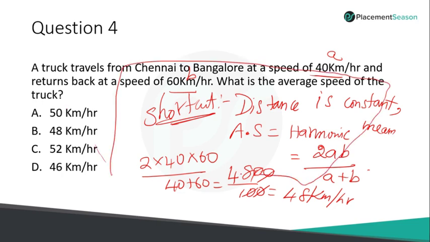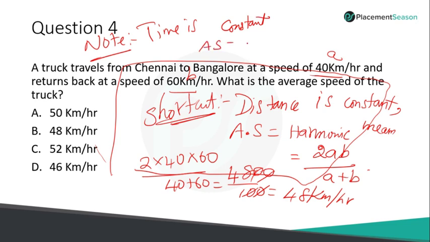And remember, take the result. When the distance is constant, average speed is the harmonic mean of the speeds. And if you want to make note of another concept, when the time is constant, average speed will be the arithmetic mean. So mostly in average speed, they will be asking on only these two things. So remember these two results, result 1 and result 2. When you look at average speed, you can directly plug in the result and then solve it.